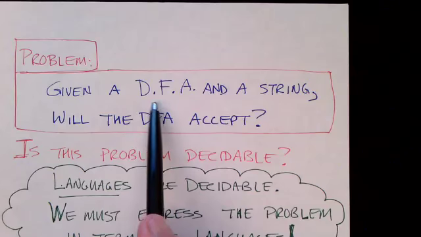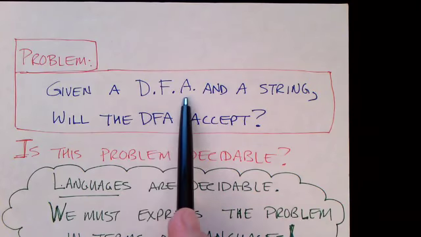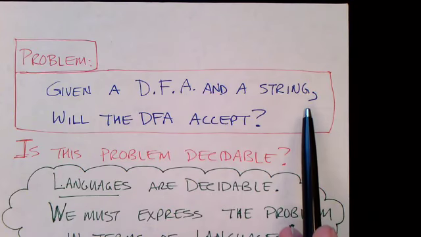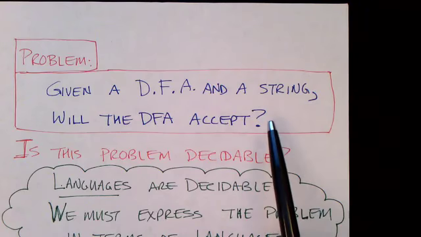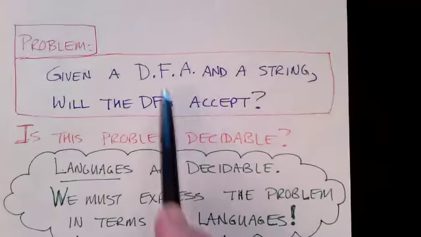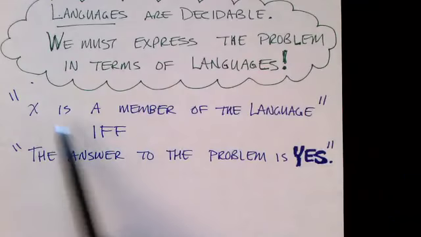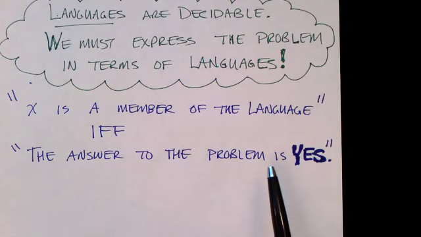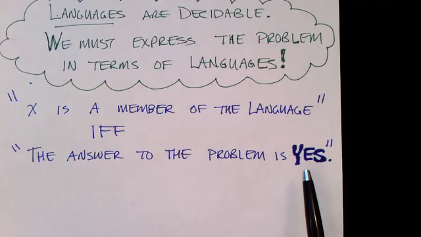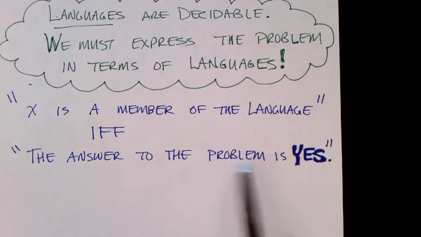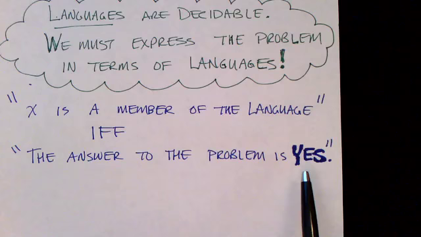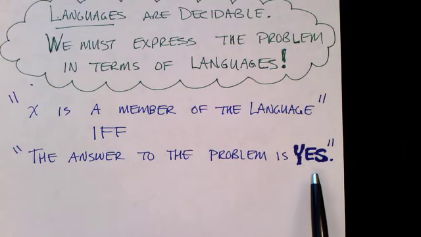So here, an instance of the problem would mean a particular deterministic finite state automaton and a particular string. That's an instance of this general problem. And so we can encode the finite state machine and the input string into some sort of a string X. And then we run our Turing machine on it, and if our Turing machine accepts, the answer is yes. And if our Turing machine rejects, the answer to this instance of the problem is no.